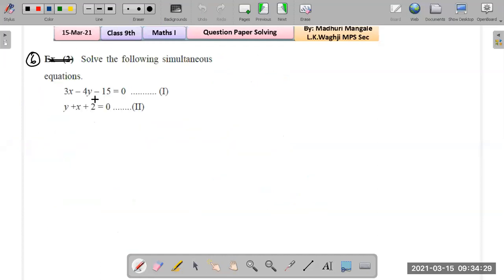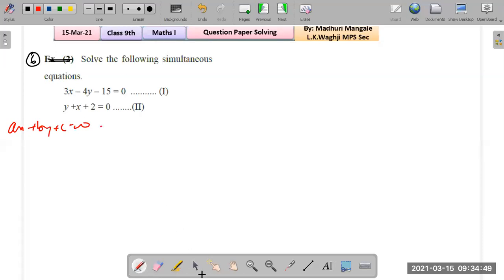Okay, let us look at next question. Solve the simultaneous equations. Now, be very careful. Look at the question. This is something we have to change. The first two equations in standard form. Right? The standard form is ax plus by plus c equals to 0.